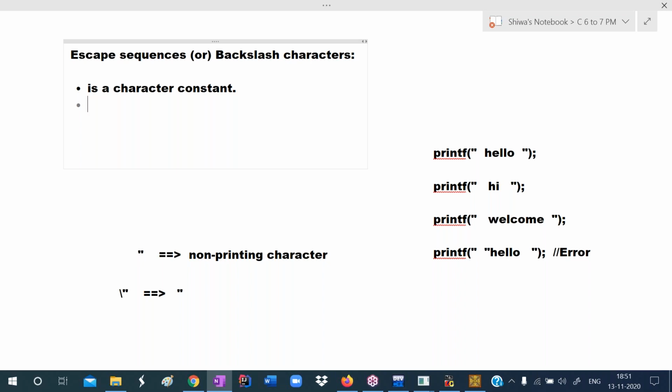What is the purpose of it? An escape sequence is used to print non-printing characters. What are those non-printing characters? Double quote is a non-printing character. Single quote is a non-printing character. Slash is a non-printing character. Changing line is a non-printing character. So to print non-printing characters like these, we use escape sequences.